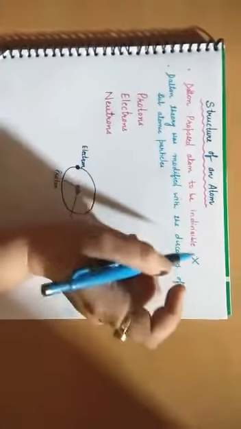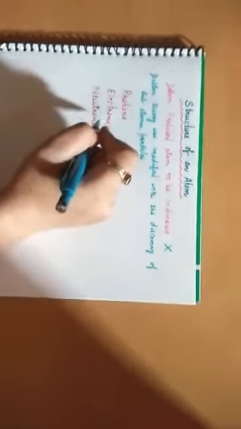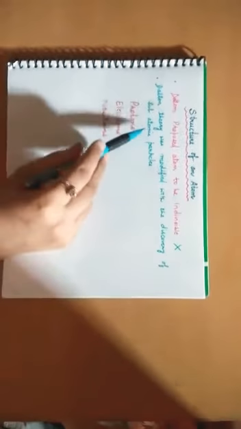Dalton gave us one postulate that the atom is indivisible, but it proved wrong when the subatomic particles were discovered. So Dalton's theory was modified with the discovery of subatomic particles, the particles from which an atom is made up, which are protons, electrons, and neutrons. Now we will discuss how the proton, electron, and neutrons were discovered. First of all, we will discuss the discovery of the electron.